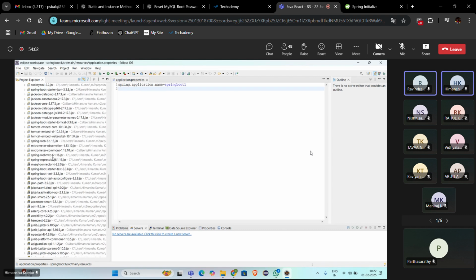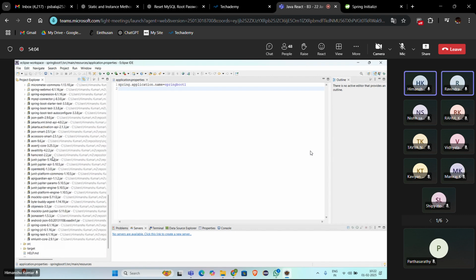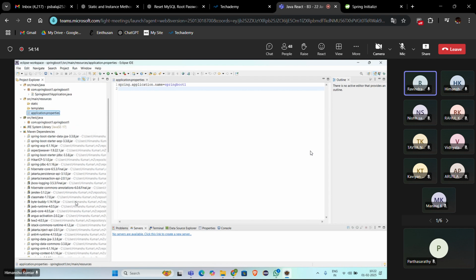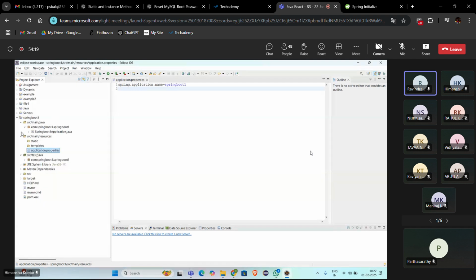Pre-installed. All the Spring related jars and Tomcat related jars, Jackson related jars, everything has been added. MySQL related jars, everything has been added. Okay, minimize this. And can you go to pom.xml and see? The dependencies we have added from the browser should go inside pom.xml. Can you please open pom.xml? pom.xml, I told you.